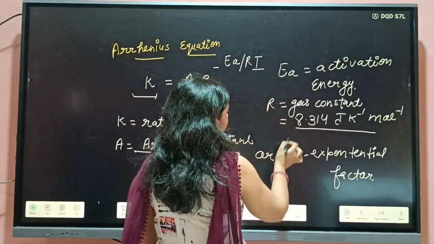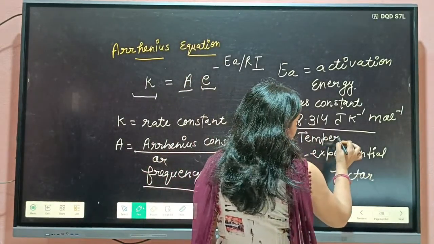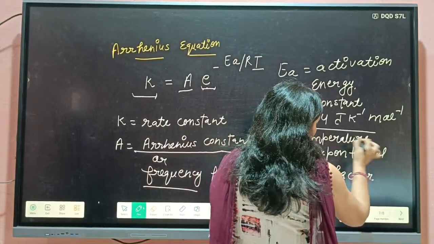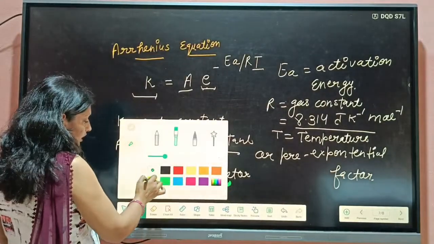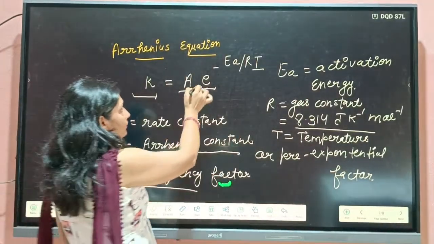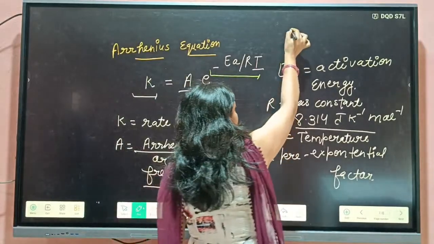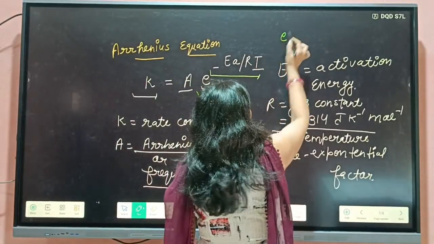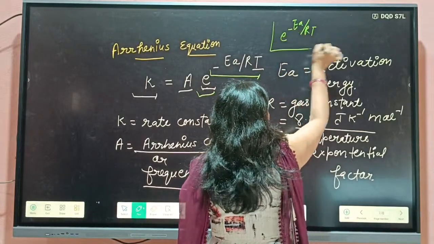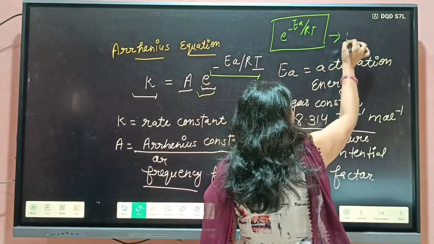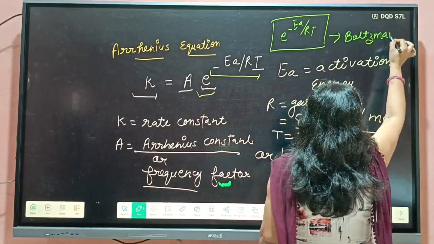Then T, student, T is the temperature. And if I talk about this term combinedly, e raised to minus EA by RT, then it is known as the Boltzmann factor.